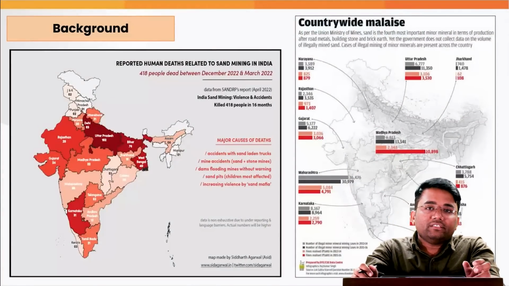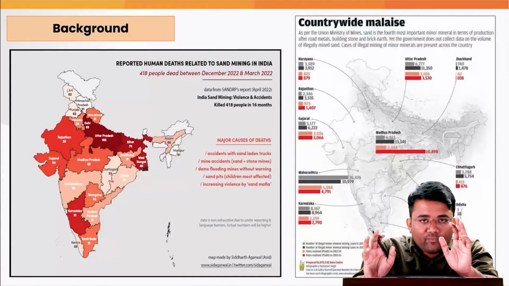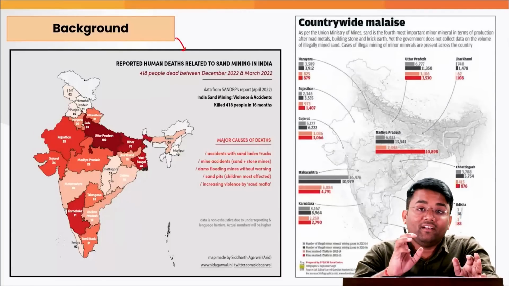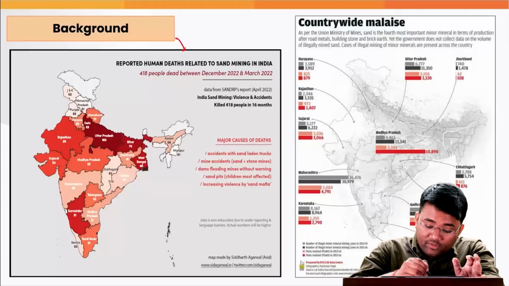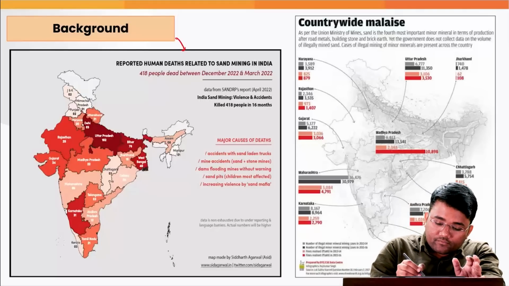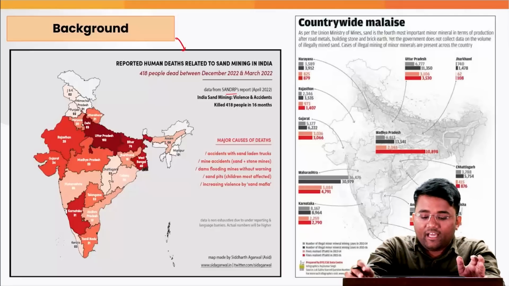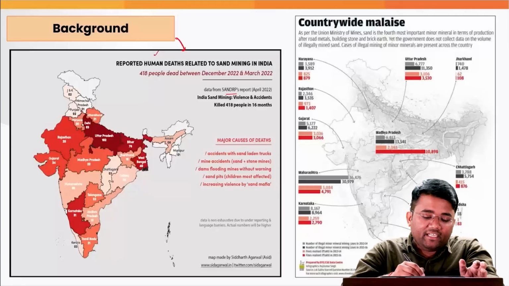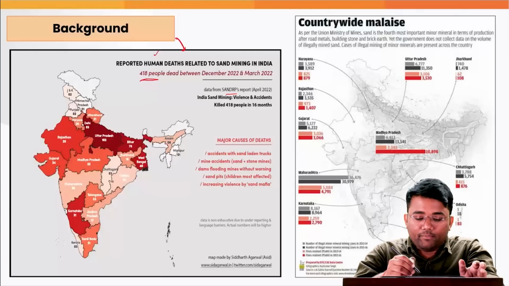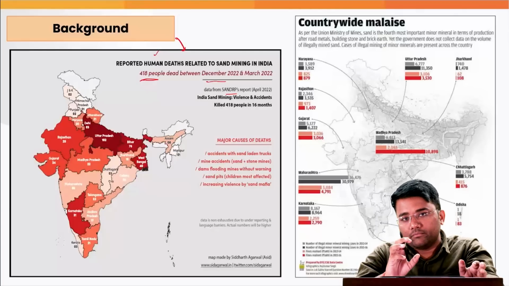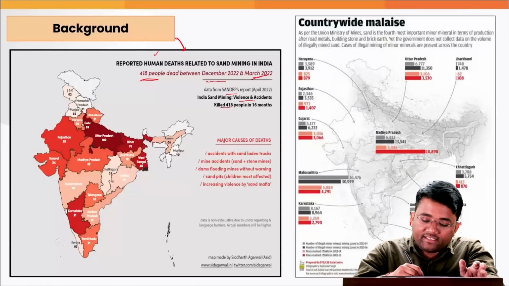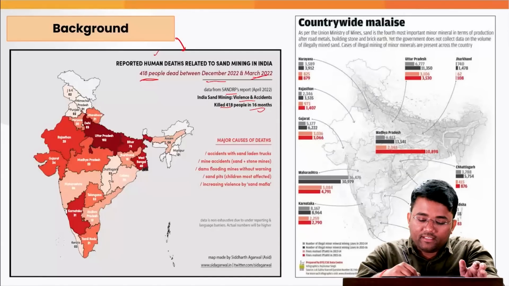And this problem is not limited to the environment only, but it has also led to several human deaths. As per the SANDRP report, reported human deaths related to sand mining in India are almost 418 people between December 2022 to March 2022, and violence and accidents killed 418 people in 16 months.